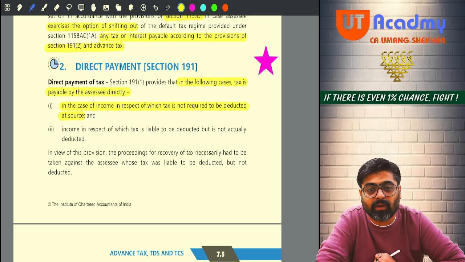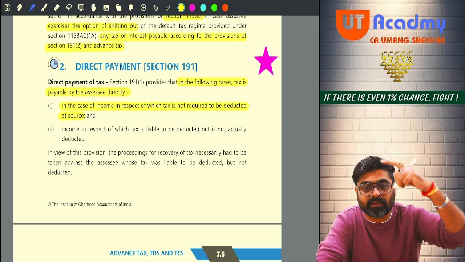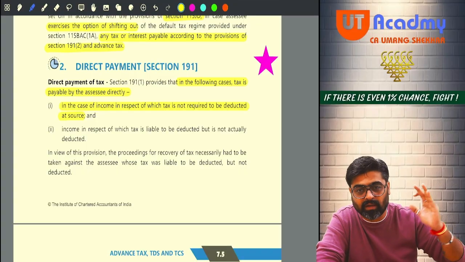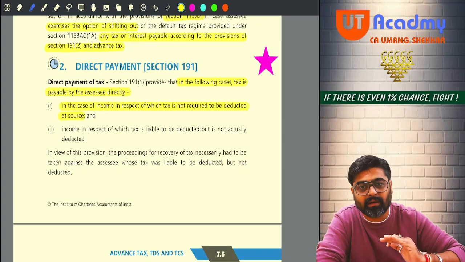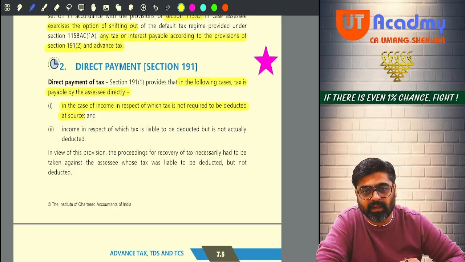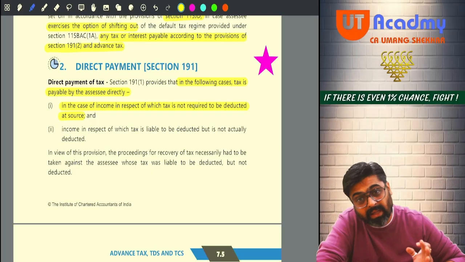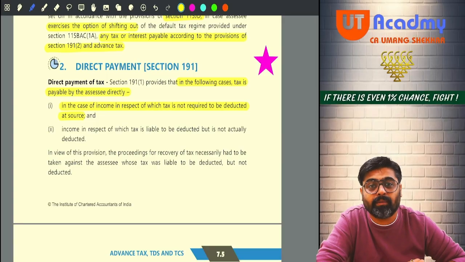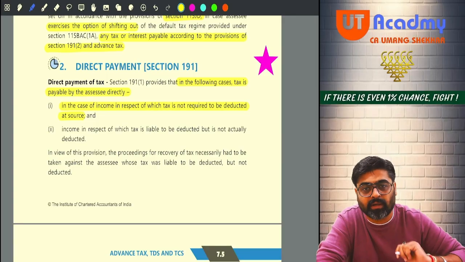Like the example of that grocery shop owner, that general store, many customers come to buy and give the income. So you are earning income, but on that income, will there be any TDS? No. So on that income, the tax must be paid by you directly. Direct payment of tax should happen on those incomes.